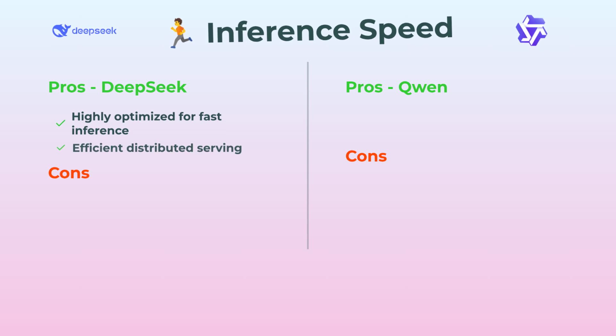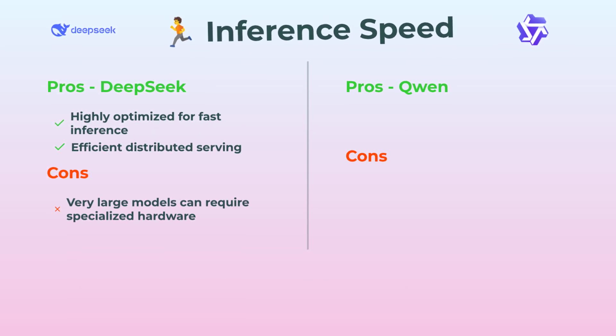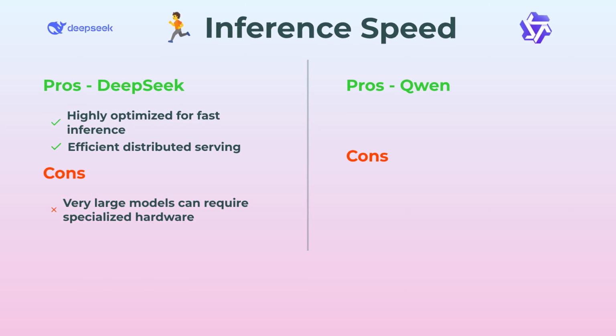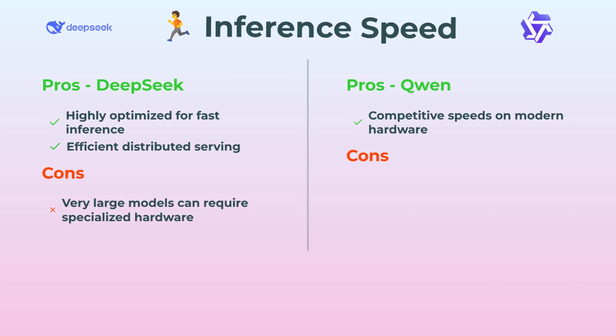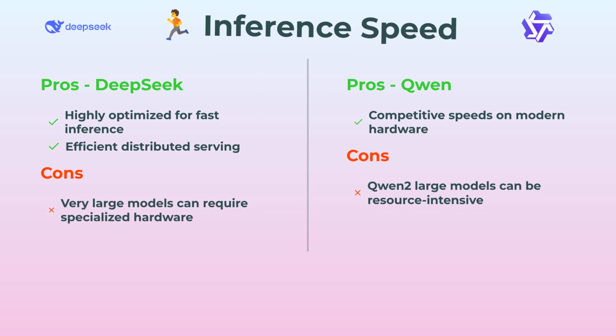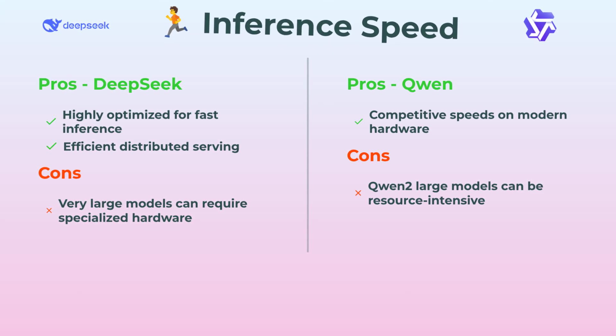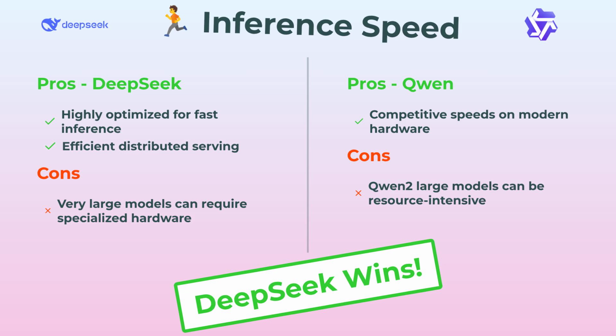Next, let's talk speed. DeepSeek is optimized to the max. Seriously, the engineers dialed it in for fast inference, so if you've got big, complicated prompts, it chews through them fast. The only catch? If you're running the really giant models, you'll need some beefy hardware. Qwen's no slouch though, especially on new hardware. It's just that the Qwen 2 big models can get a little complicated for smaller setups. But in a straight-up race, DeepSeek's still in front.